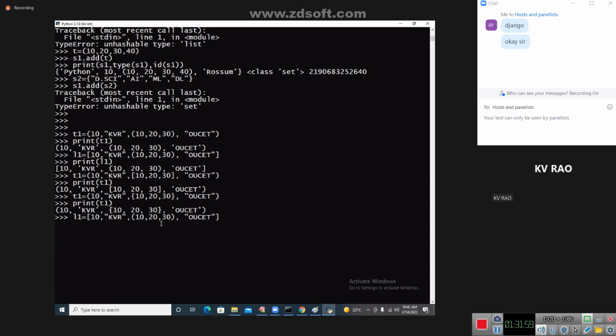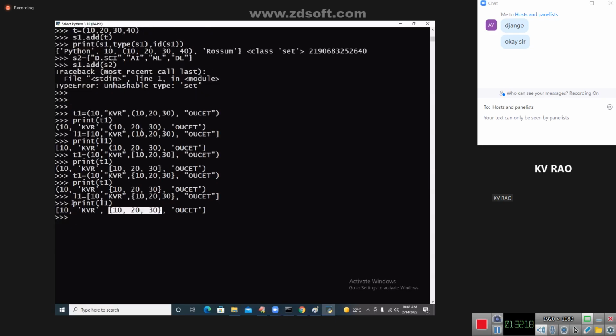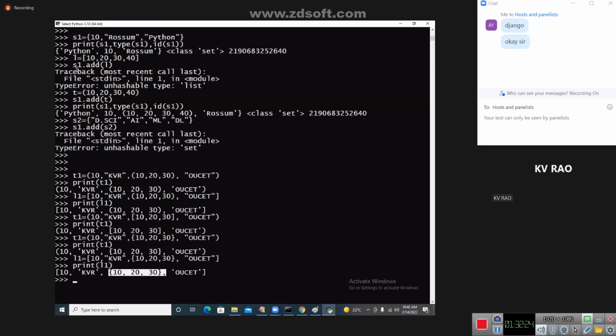Now you see, inside the L1 I am trying to write this element. Now see this carefully here. L1 is happily possible. Inside the list, a set can be possible, but inside the set, what is not possible? List is not possible.